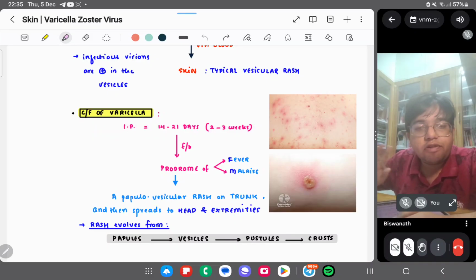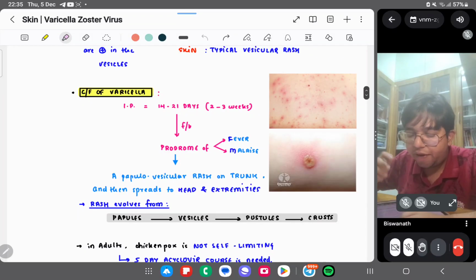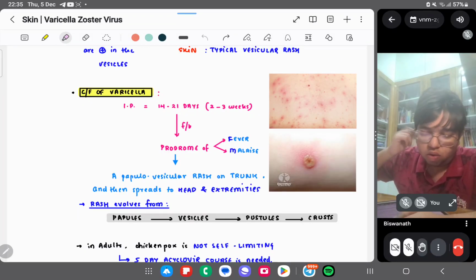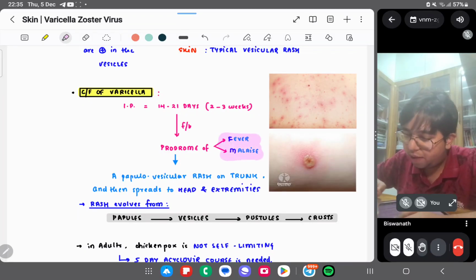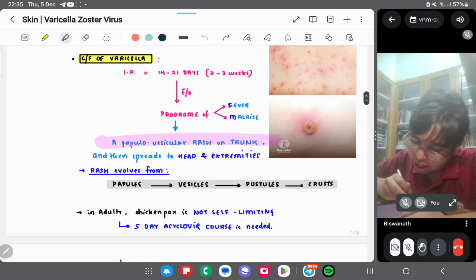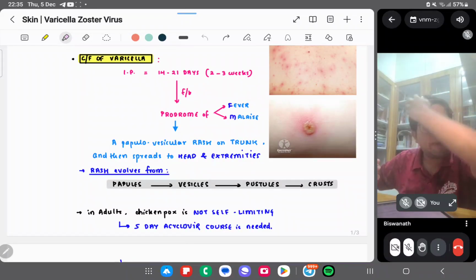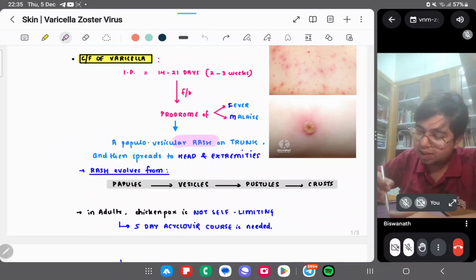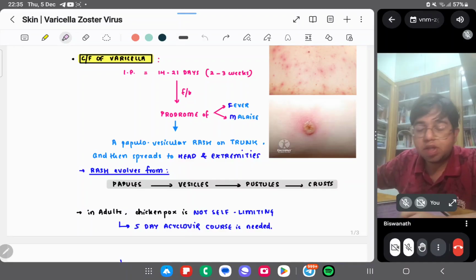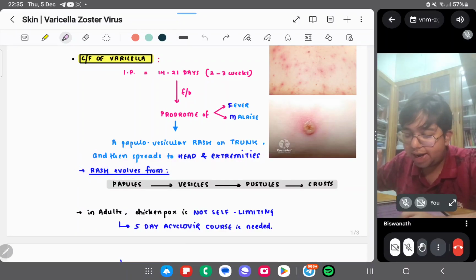So 14 to 21 days is the incubation period, 2 to 3 weeks. Followed by a prodrome of fever and malaise. After 2 to 3 weeks, there's a prodrome of fever and malaise. A papulovesicular rash is produced on the trunk and then spreads to the head and extremities.